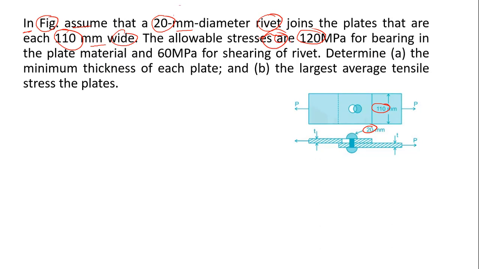Sorry, this is for bearing. The allowable stress for bearing stress in the plate material is 120 megapascal, and for shearing it is 60 megapascal. This is the shearing, and we have to determine the minimum thickness.